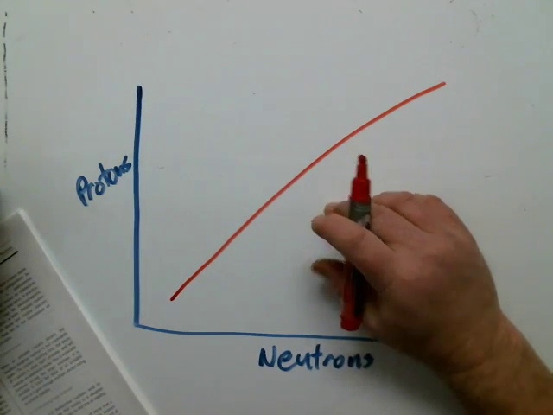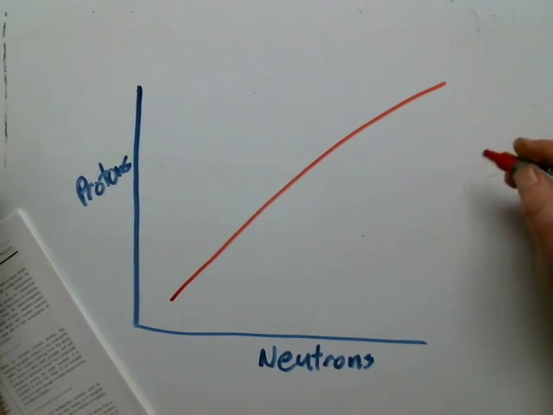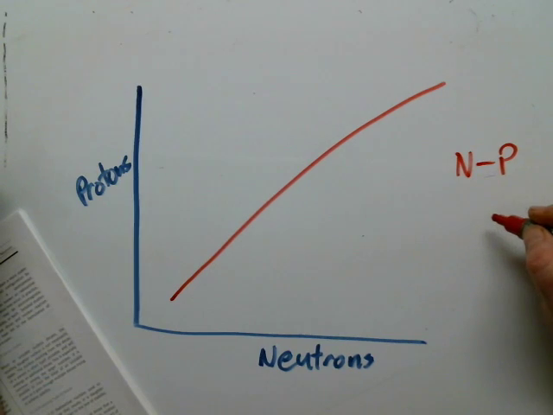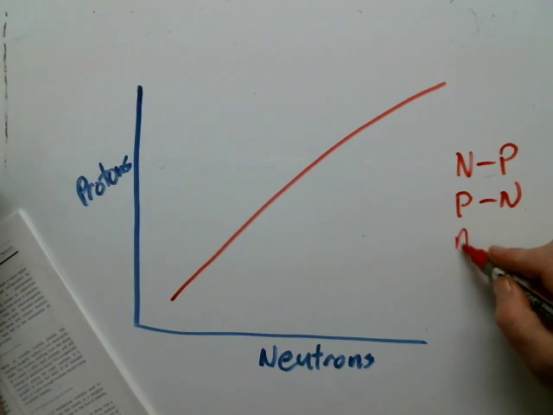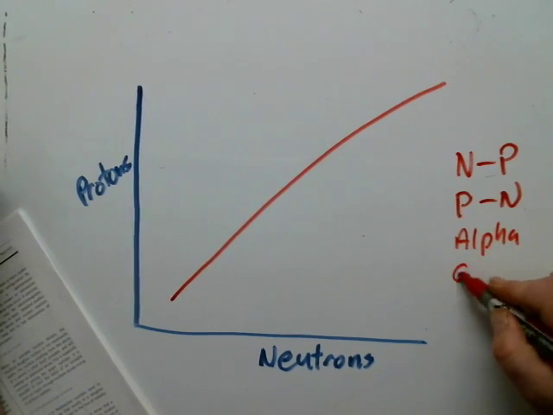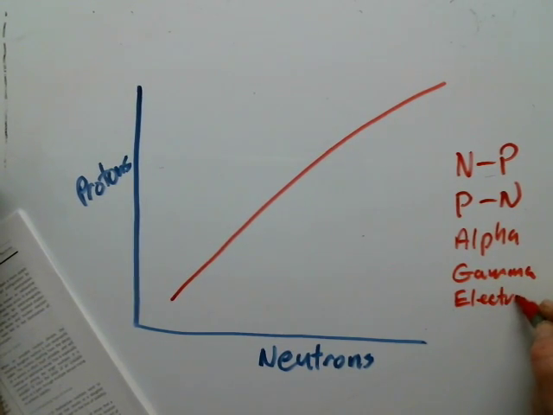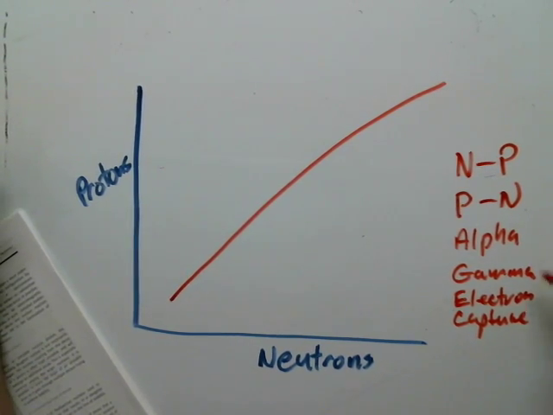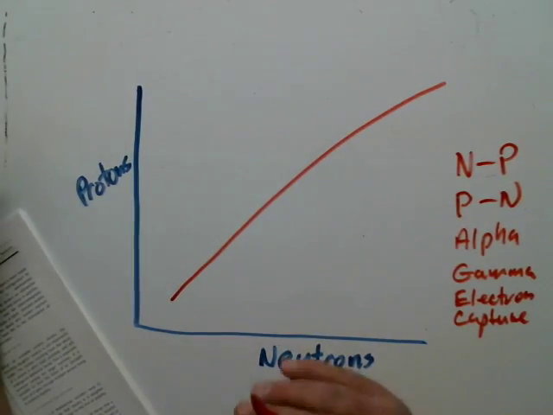And it's very predictable if you're up here, what type of decay is going to occur versus what's going to occur here. And the 4 types of decay I previously mentioned were, one was a neutron turning to a proton, or a proton can turn to a neutron. I could emit what's known as alpha decay, or I could do gamma decay, or even another one called electron capture, which isn't really a decay. So this is kind of cool. We can predict, based upon where the isotope is relative to this line, what's probably going to happen.